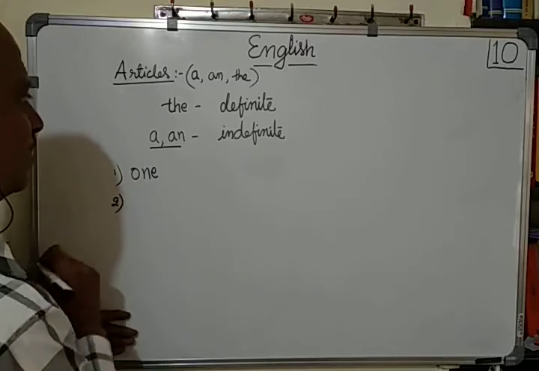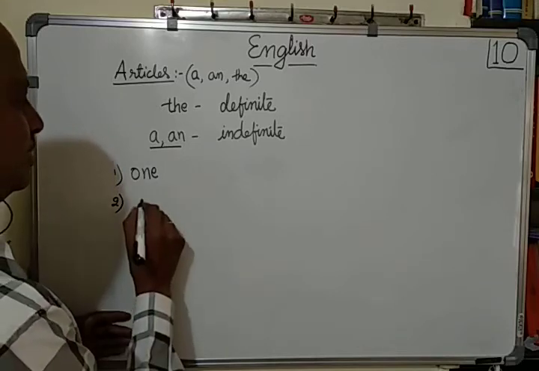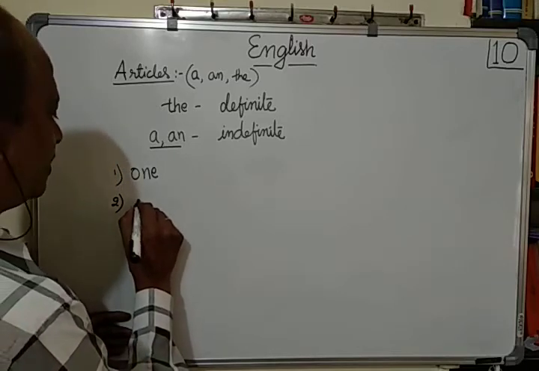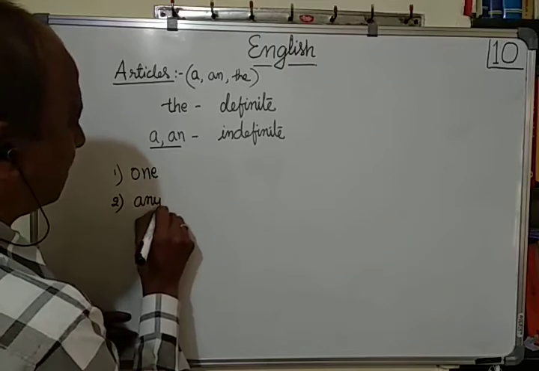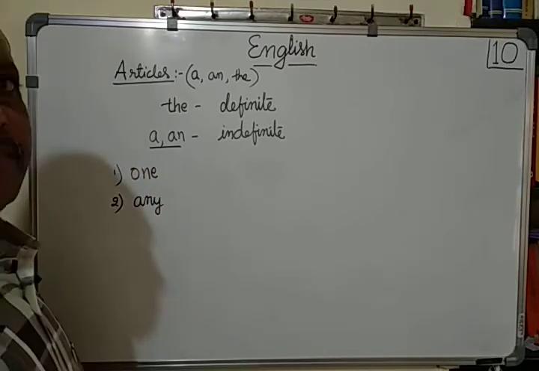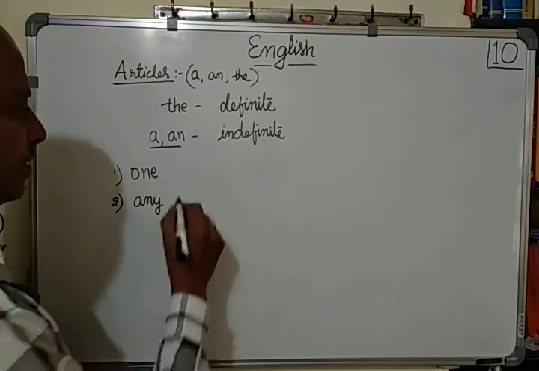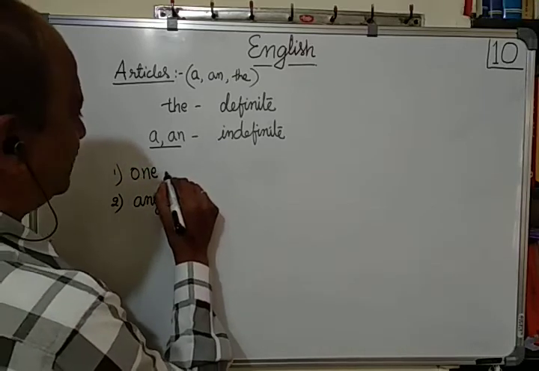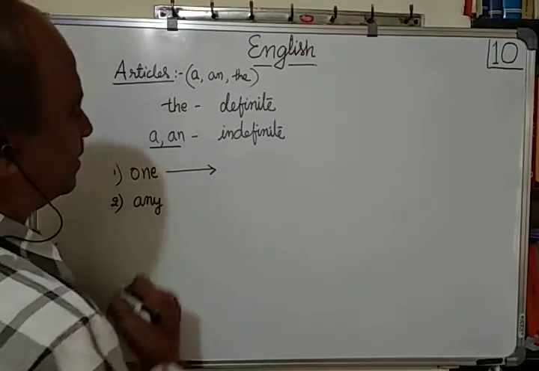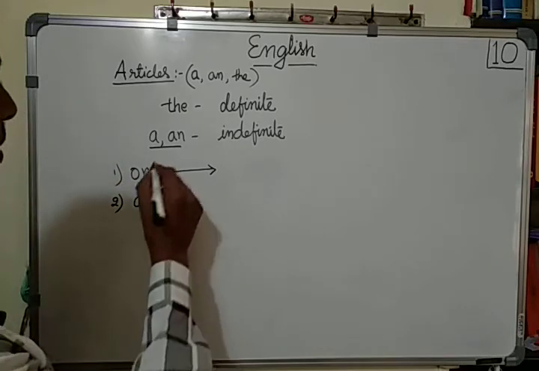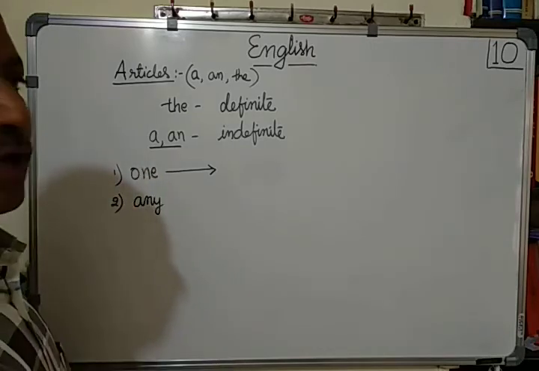Secondly, a or an is used to give the meaning of any, nothing in particular, any. First of all, let us see how they mean one.